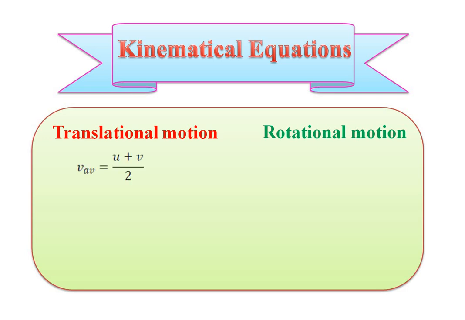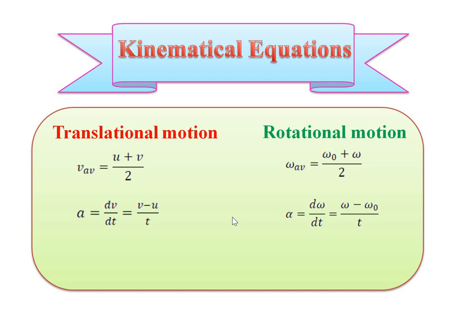Next point is the kinematical equations. First, we have to calculate the average velocity, that means initial plus final divided by 2. In terms of equation, V average is equal to u plus v divided by 2 in translational motion. In rotational motion, this can be written as omega average is equal to omega 0 plus omega divided by 2. As we know, acceleration is the rate of change of velocity with respect to time, we get the relation a is equal to dv by dt is equal to v minus u divided by t. In rotational motion, it can be written as alpha is equal to d omega by dt is equal to omega minus omega 0 divided by t.